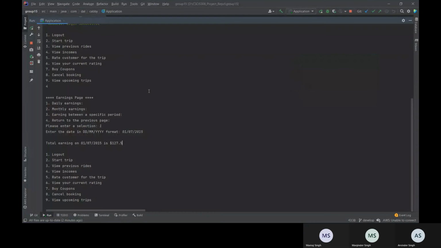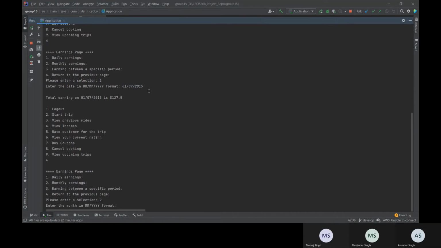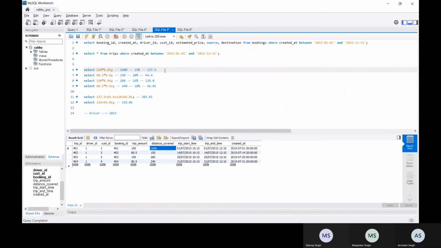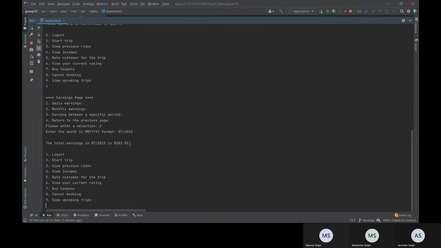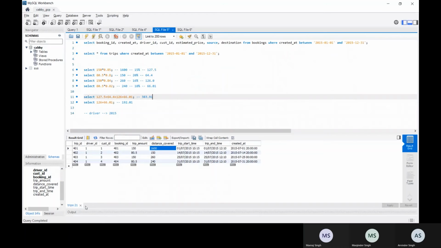Now similarly the driver can see his monthly earning as well, for the month. It will calculate the earning on each day on the basis of that table, then add them all, like 127 plus this plus this plus this, and the total will come to 383.91. So here it is. This is how it will show. Now they can also opt for the third option as well. Suppose they want to know between 25 to 31.